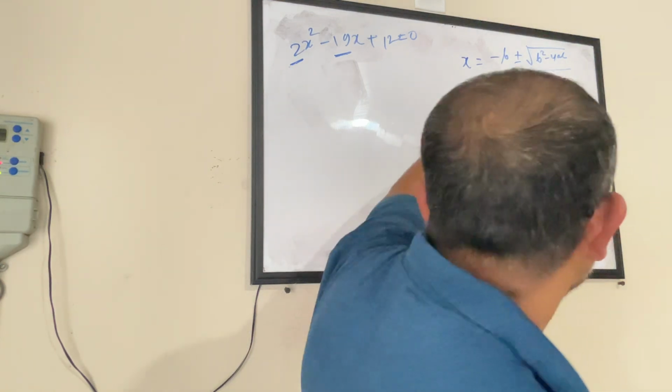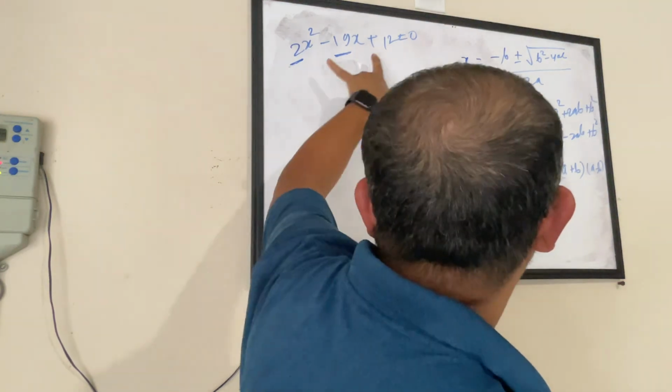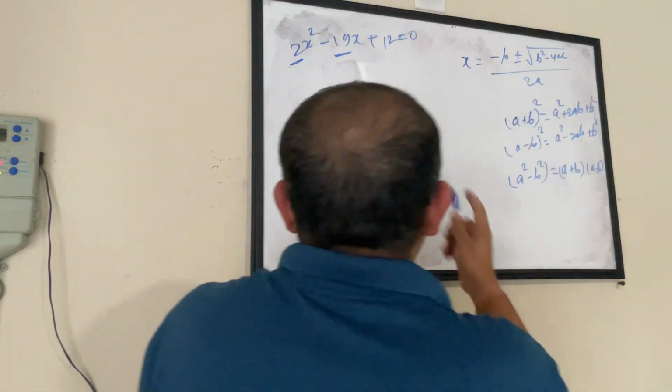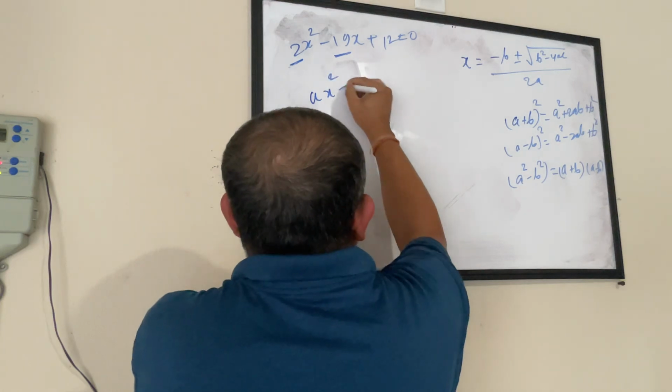But here, when I have a quadratic equation, the standard form of a quadratic equation is like this.